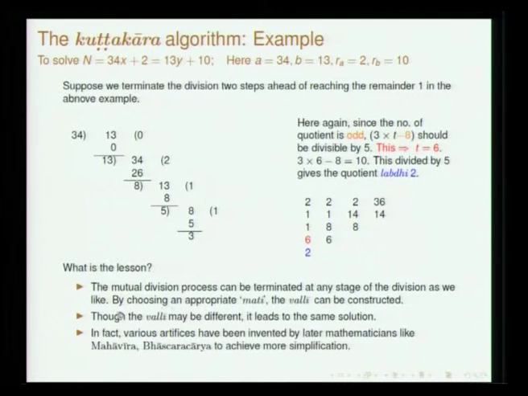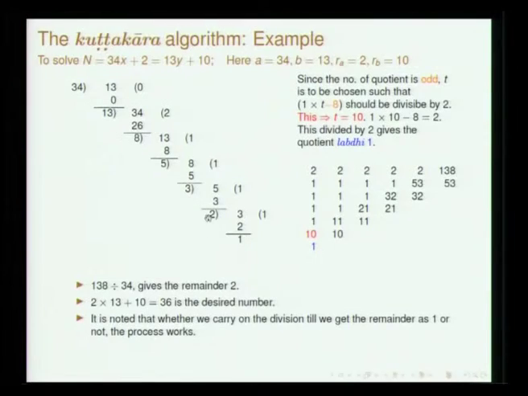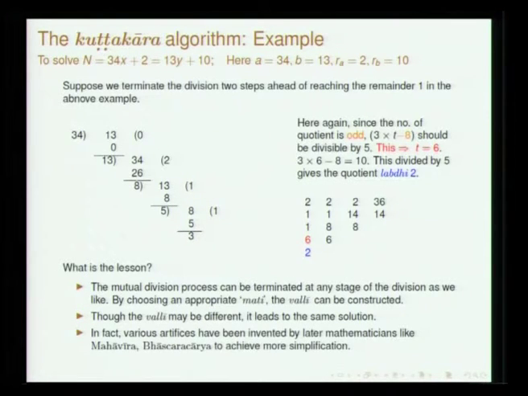So, I do the other operation. You stop before, see in the previous thing. First I took with 2, then I added one more, here I just stop at 3 itself. So, you terminate at 3 and this becomes much simpler, and the number of steps is less. So, you get 36. The point is the mutual division can be terminated at any stage of the division,